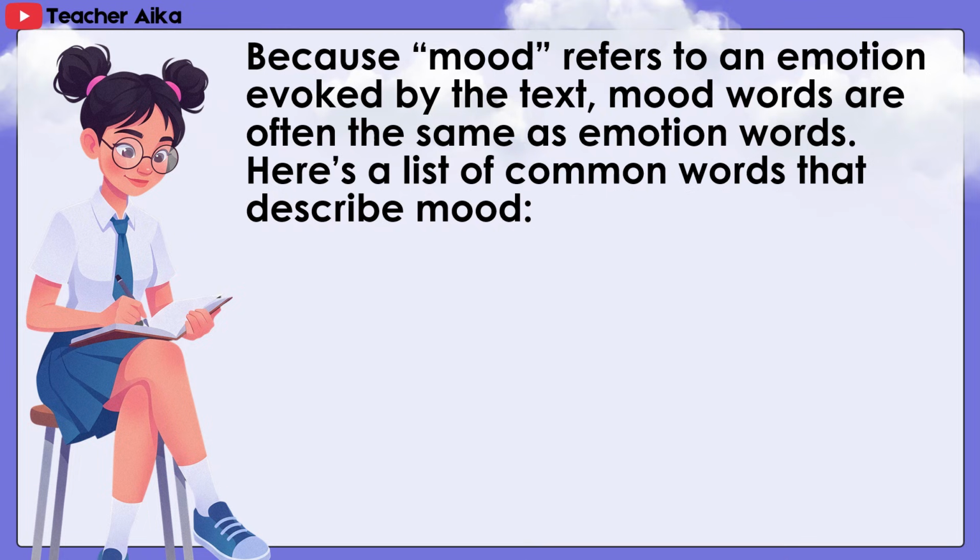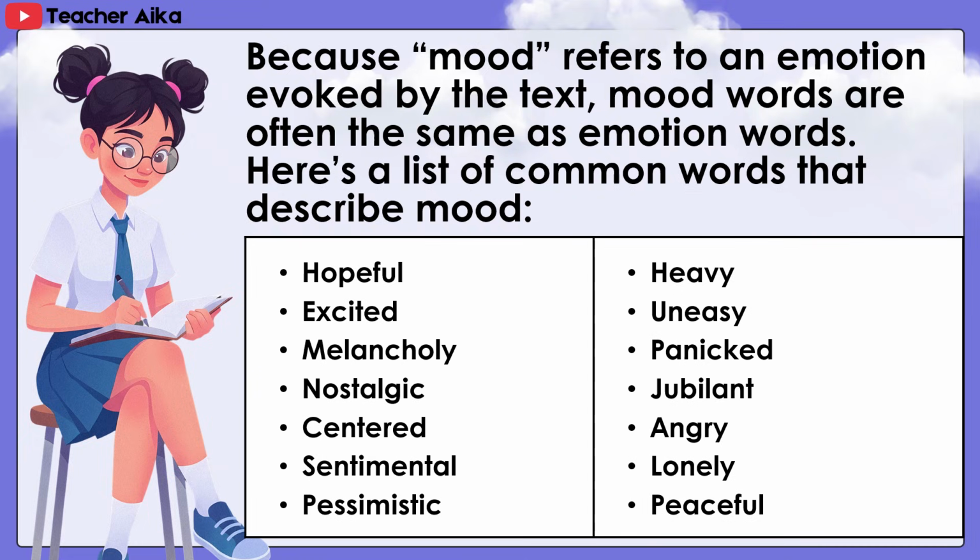Here's a list of common words that describe mood: hopeful, excited, melancholy, nostalgic, centered, sentimental, pessimistic, heavy, uneasy, panicked, jubilant, angry, lonely, peaceful.